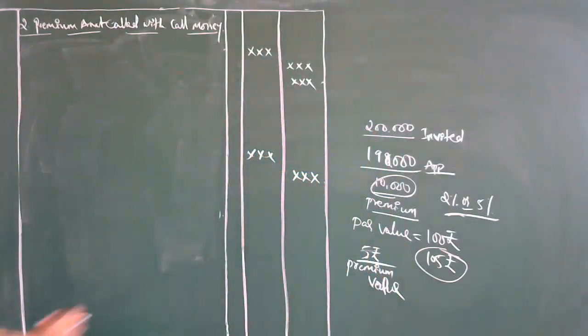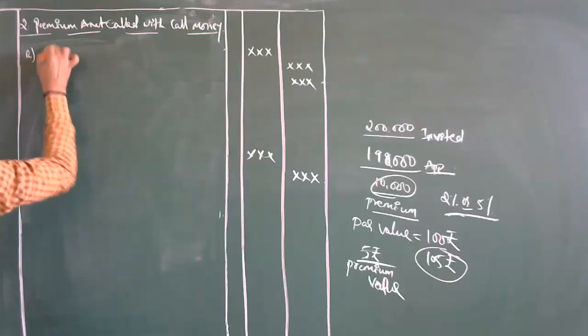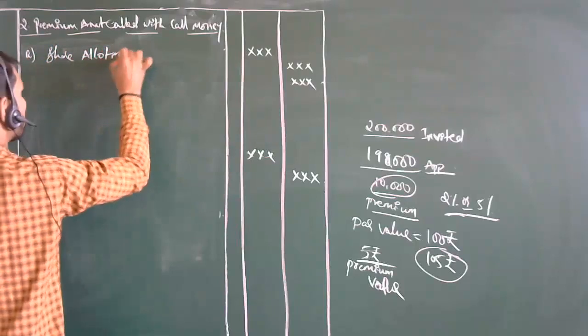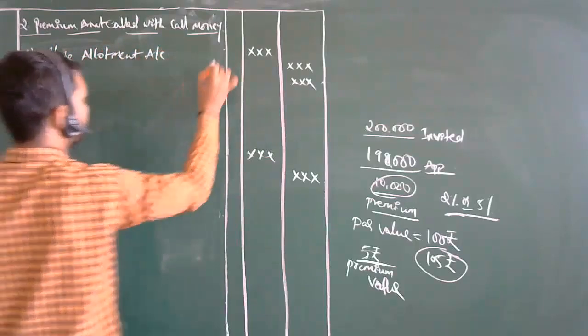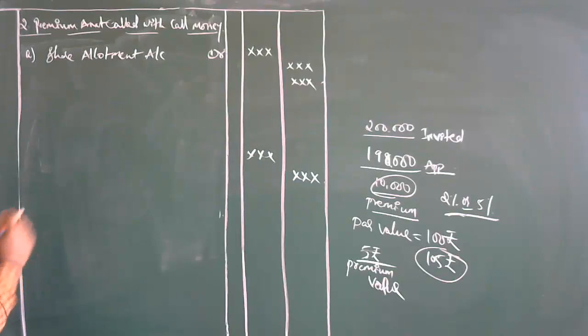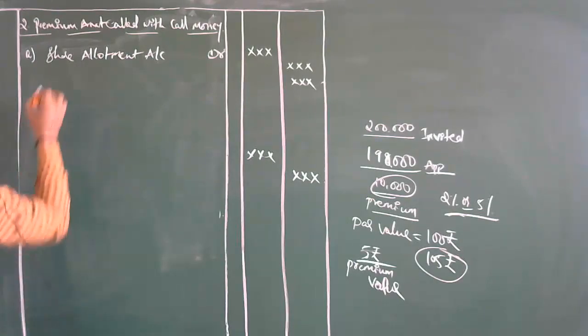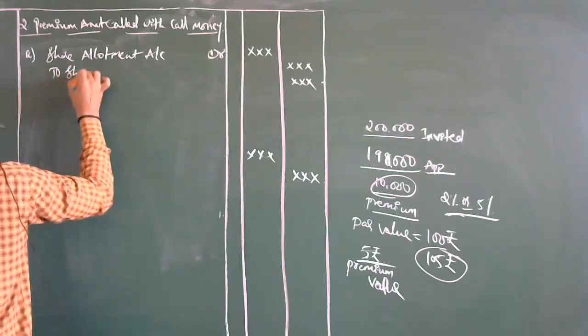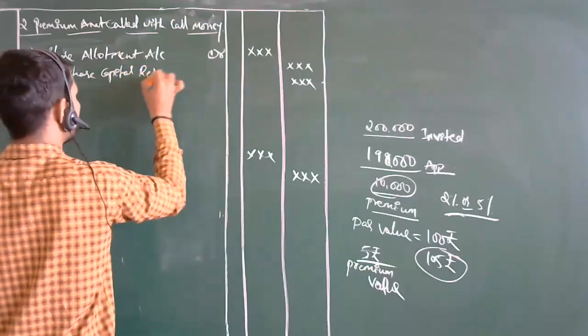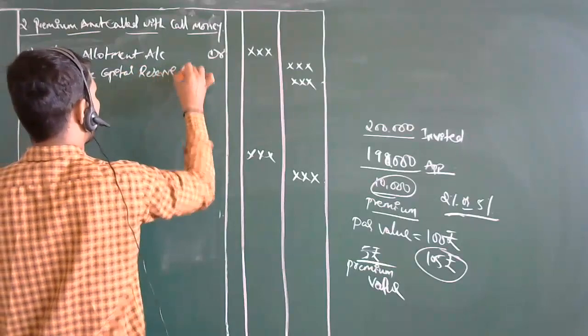Now, here, the first point, share allotment account. Obviously, this part will be share allotment account data to share capital reserve account.